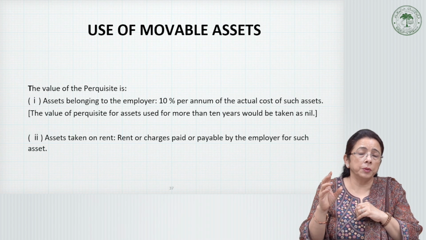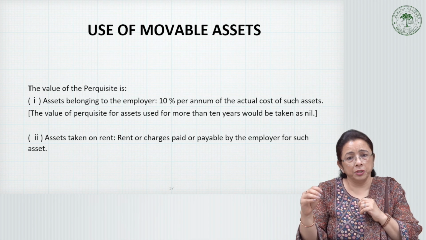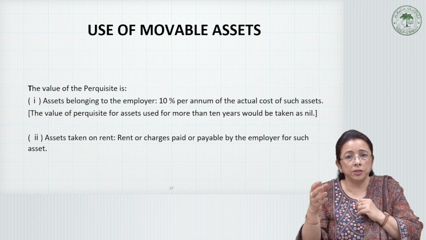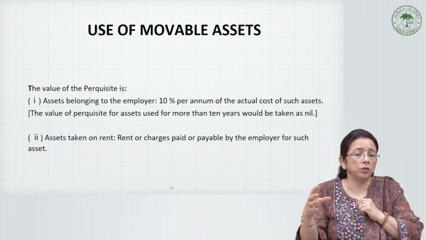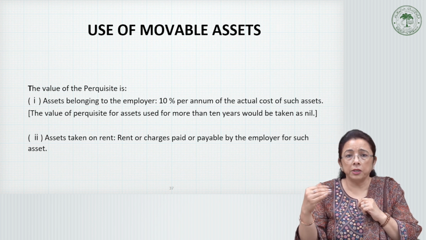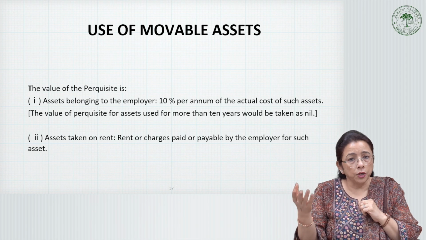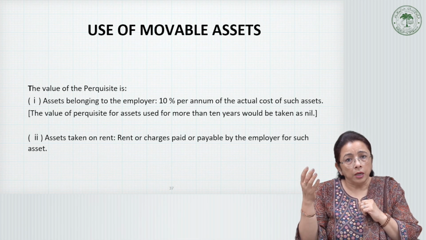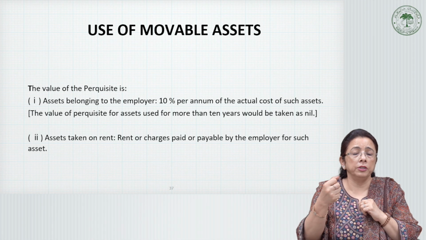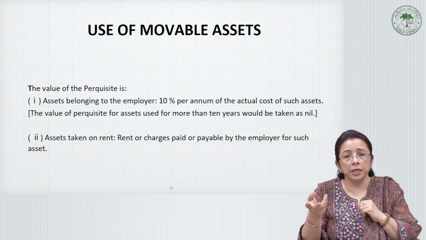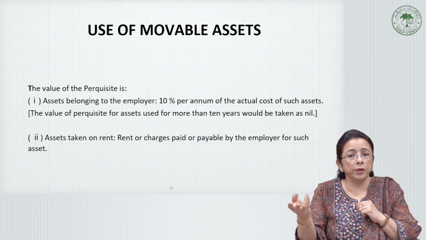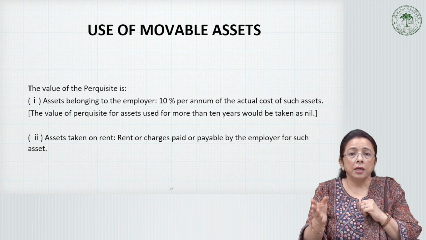That is because, since a certain rate of depreciation must have been charged on that asset, after 10 years the book value of those assets becomes almost zero. And therefore, if these assets are handed over to the employee, they will be a free benefit, a free perquisite.